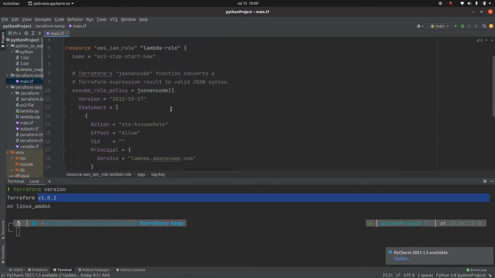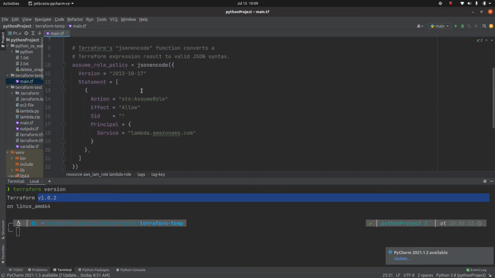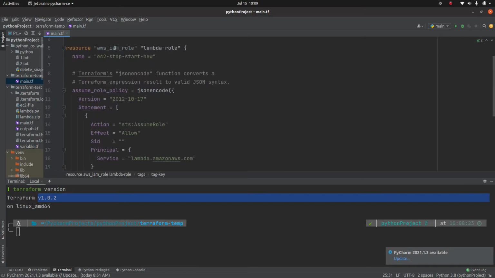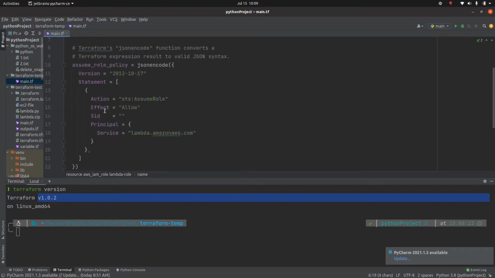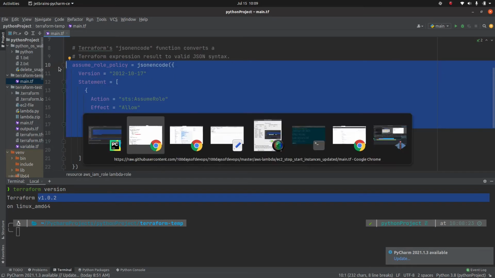So let's take a look at this one by one. First, we have defined our IAM role, we have defined a variable, and we are going to reference this variable in our code, which we will look at later. We gave our IAM role a name, and then we have defined a policy. So what exactly is a policy?